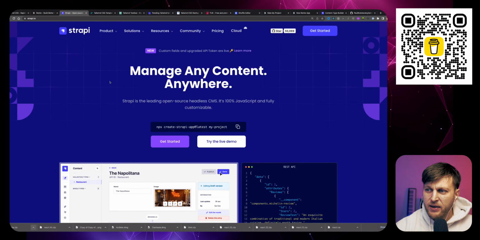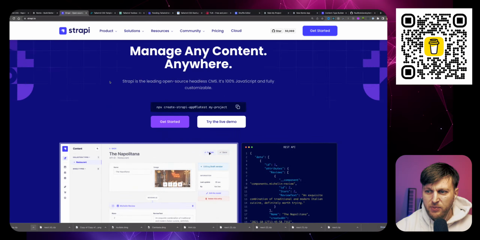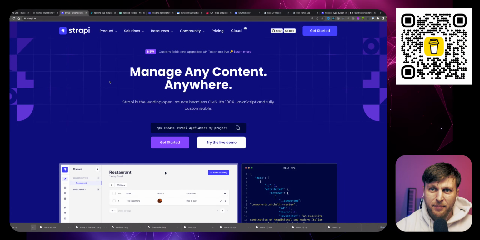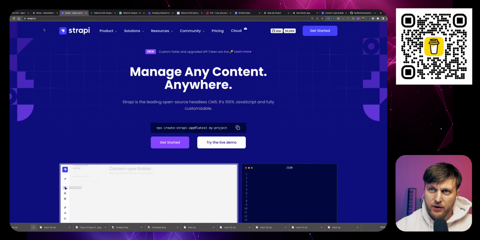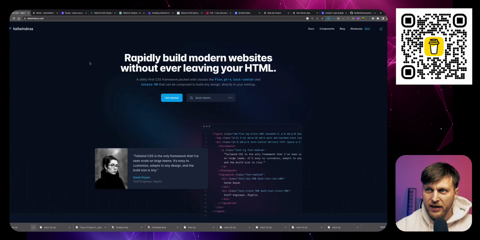I'm using Strapi for my back end, just because why build stuff from scratch if you could utilize things that already exist? And I'm using Tailwind to style everything. And the reason I like Tailwind is because it's just awesome. And we'll talk more about it. And today I want to show you something else that I built.